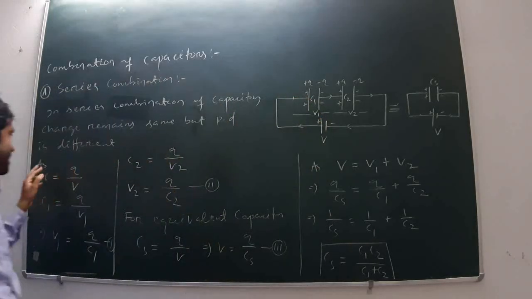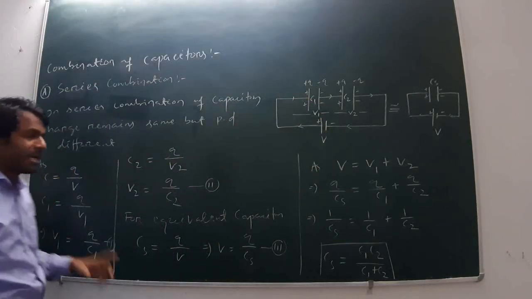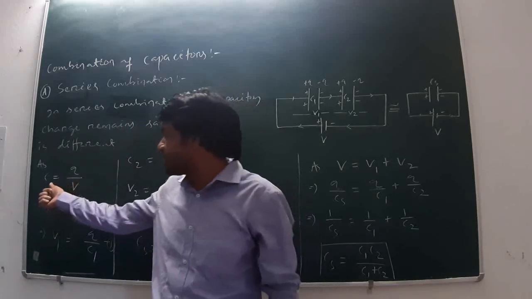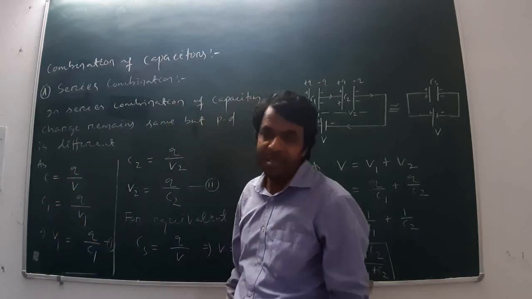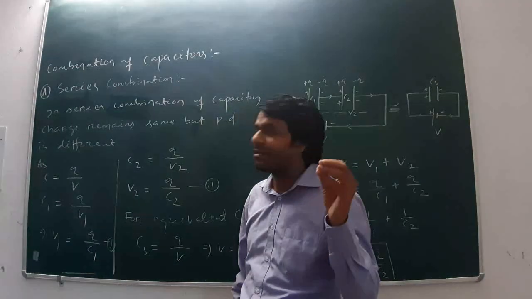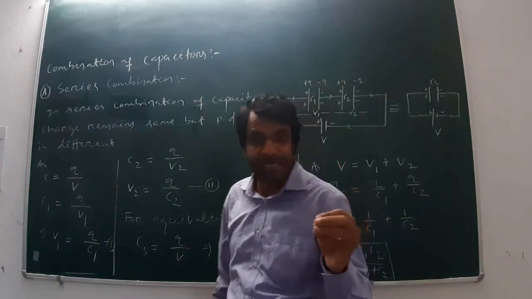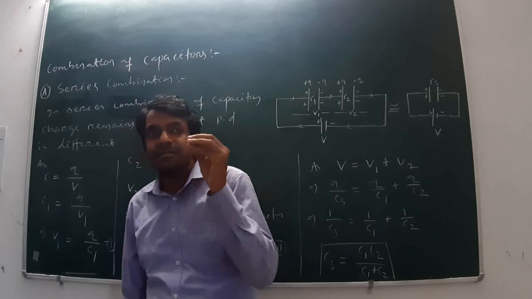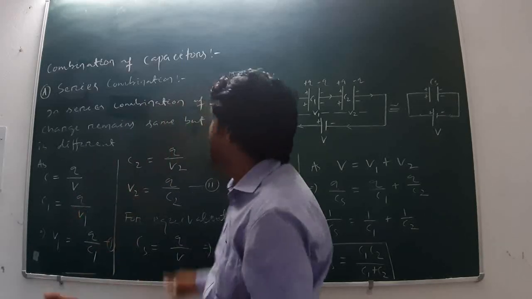Therefore, according to the law of capacitor, C is equal to Q by V. So remember in series combination when you are calculating the capacitance or equivalent capacitance, then the different part, which is the potential difference?